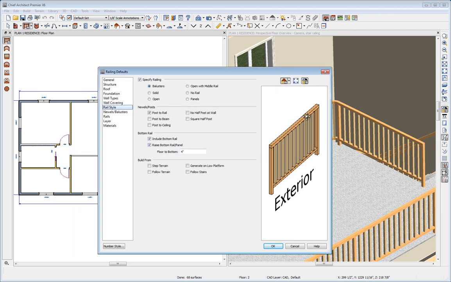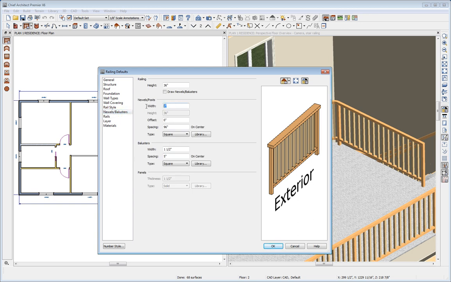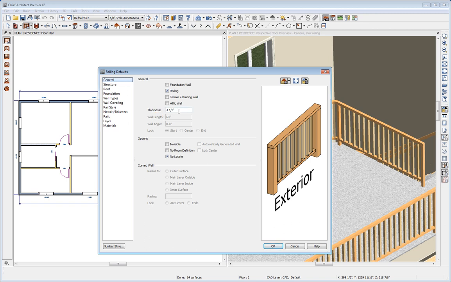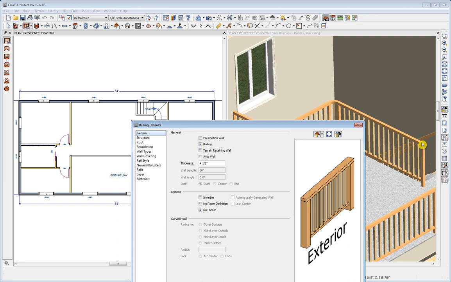And if we wanted to, we could make the baluster style match what we see in 3D in a couple of ways. First of all, we could change the rails. I'll just change the top rail to a width of 4.5. And in newels and balusters, I could change the newels to 4.5 inches wide, and the preview shows us what we could accomplish. Alternately, we could go here and we could simply modify this to bring the wall thickness that shows in plan to match this.